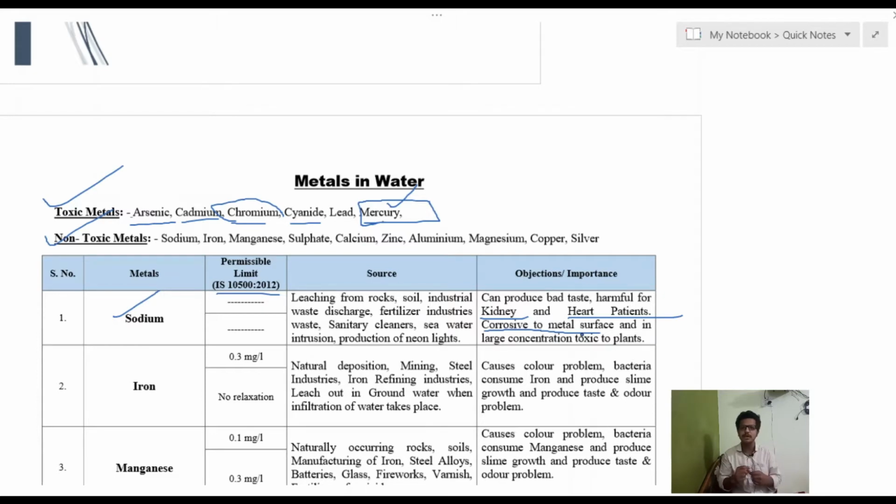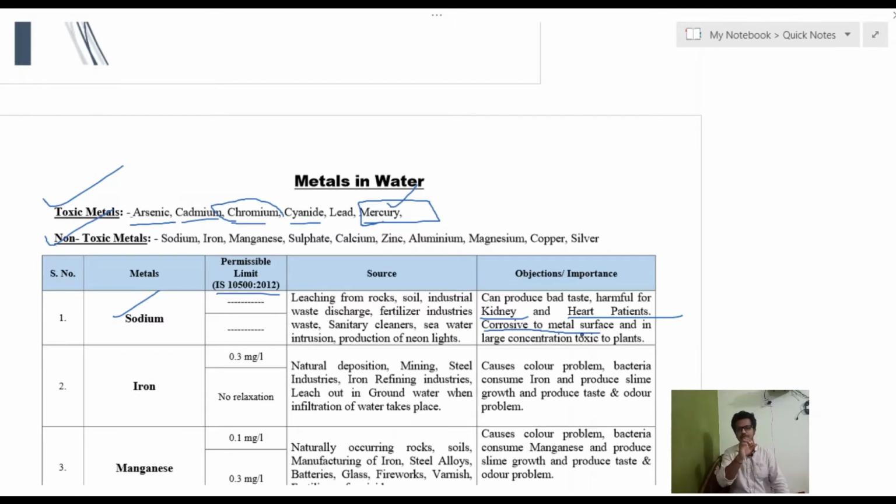If that is caused by the acidity in the water, then there will be scaling of sodium chloride on the surface of the metal. Like if there is iron, there will be surface scaling. If there is surface scaling in water, then in the presence of oxygen there will be corrosion, so the metal surface will be corroded.